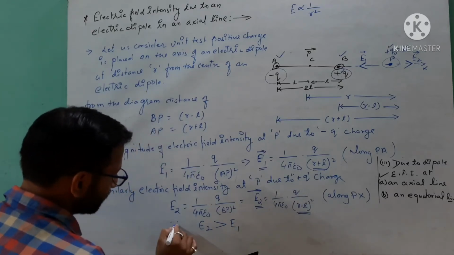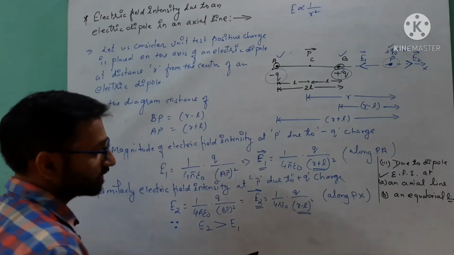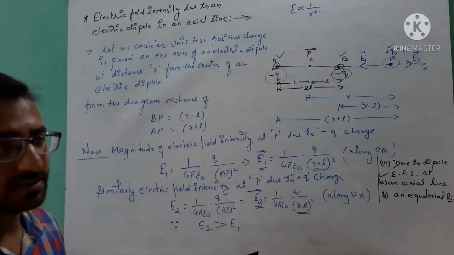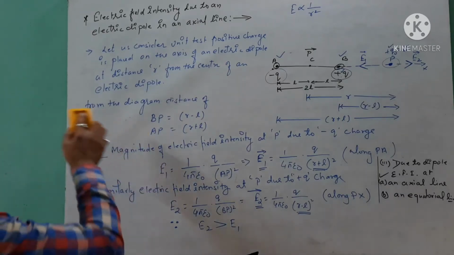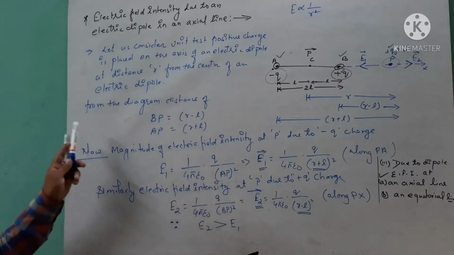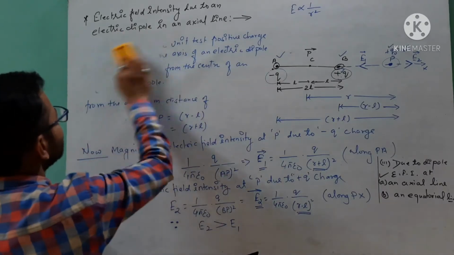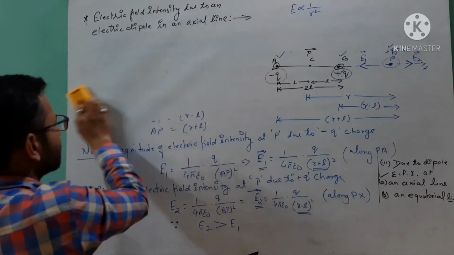Since we know from the above discussion that E2 is greater than E1, we will get the net electric field intensity due to an electric dipole. I am erasing this part, you can pause the video and note down. Now see here, I am writing the electric field intensity.